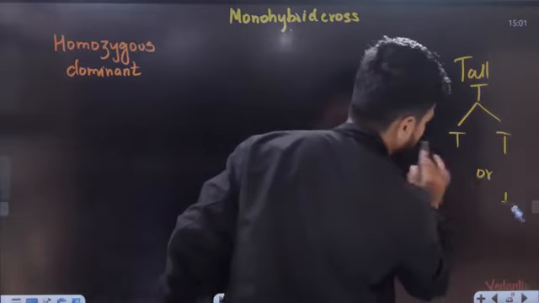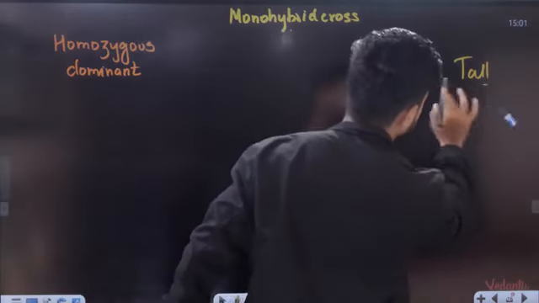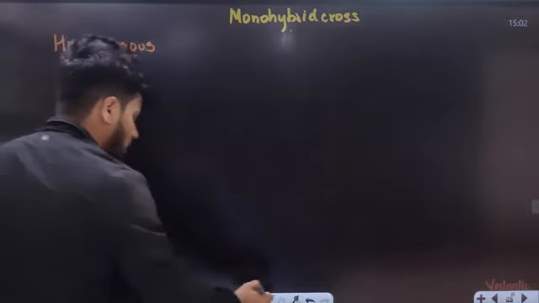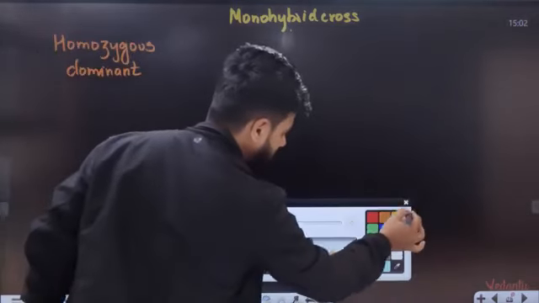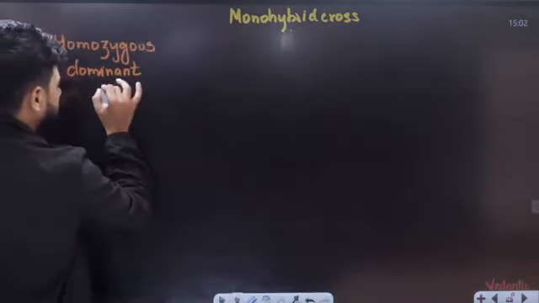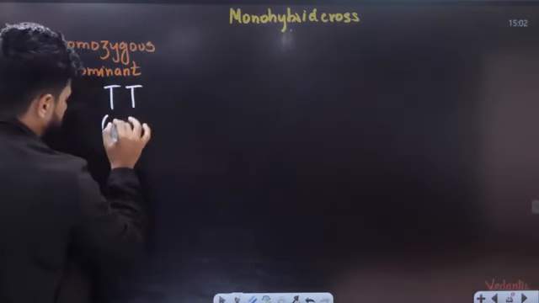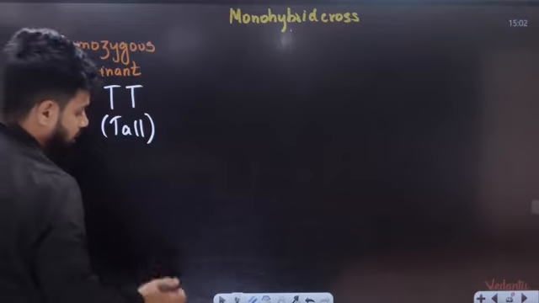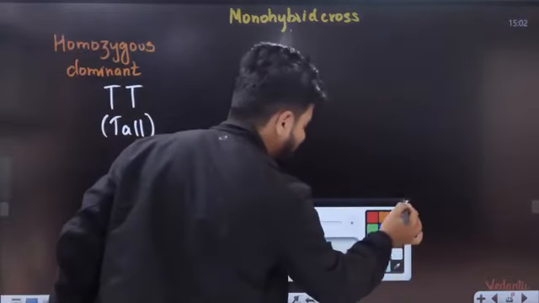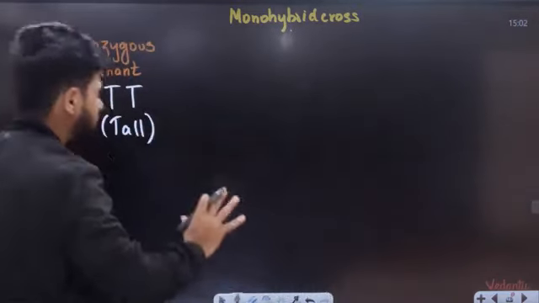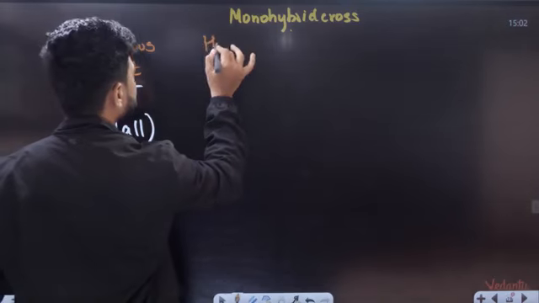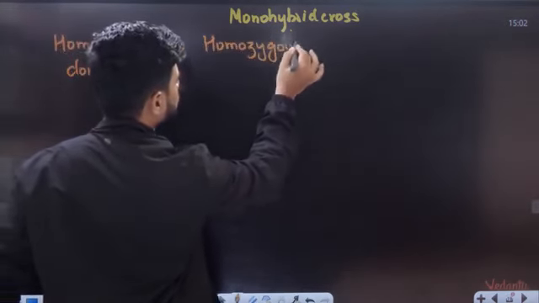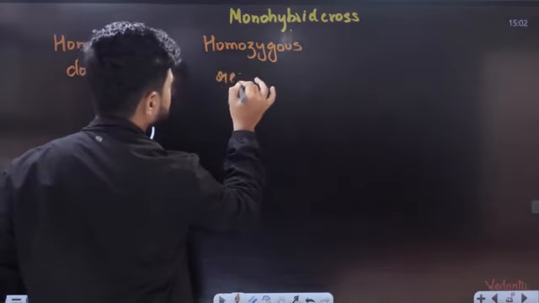Okay, now understand students, we'll come back here. So first one is called as your homozygous dominant, let's say capital T. This is for tallness. This is tall. Homozygous dominant. The other one is homozygous recessive.